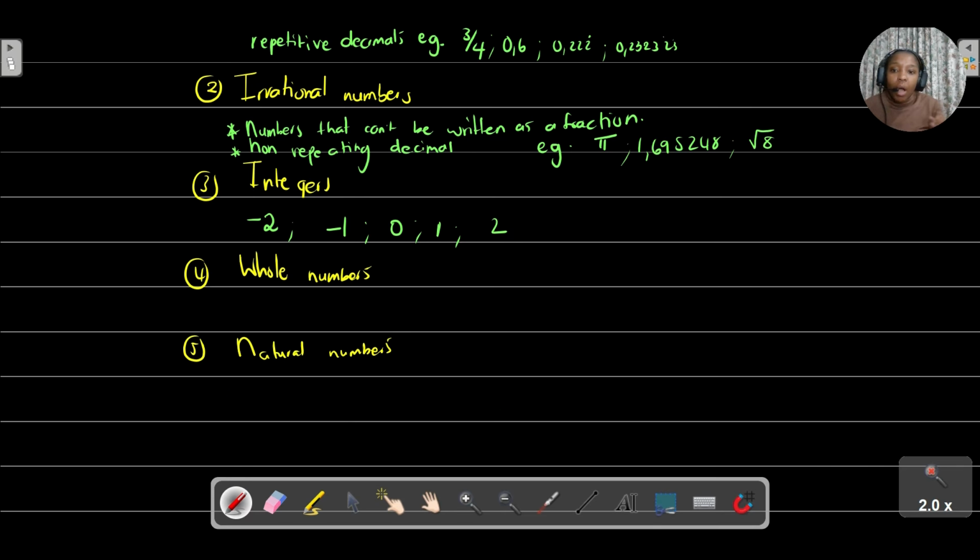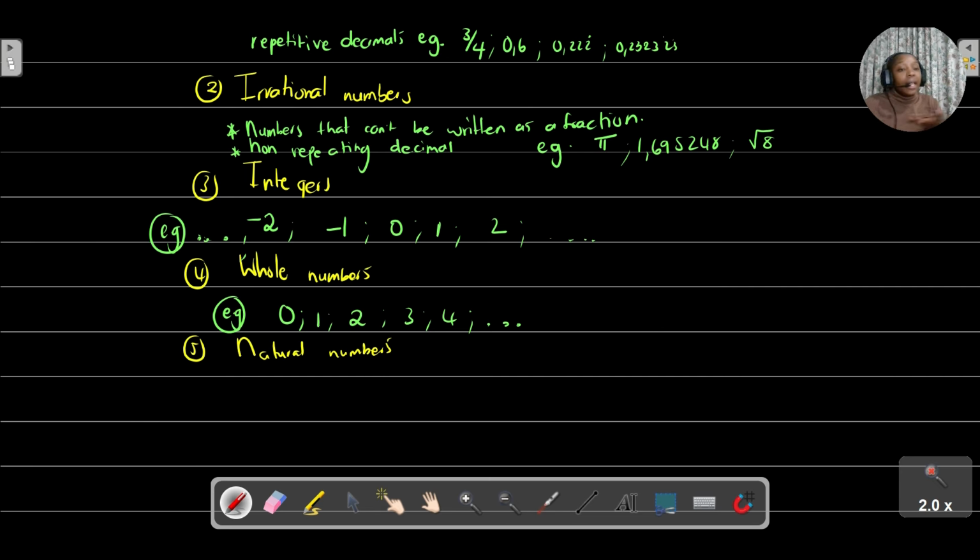Cool. Now, what are whole numbers? Whole numbers start with 0 and include all natural numbers. You just need to know that if I'm talking about whole numbers, I'm starting from 0 and including all natural numbers. This is just an example of whole numbers. You're starting from 0, going all the way to positive infinity, taking note of the fact that we don't have any negative values when we are talking about whole numbers.